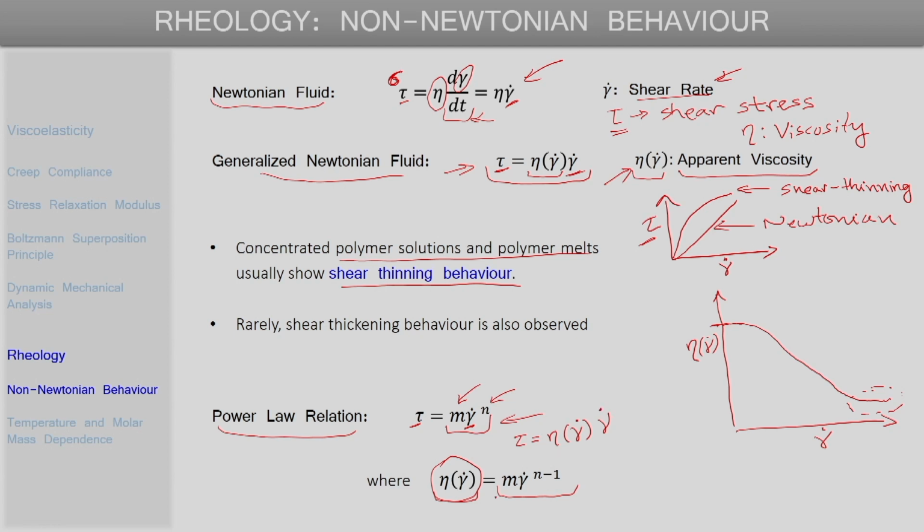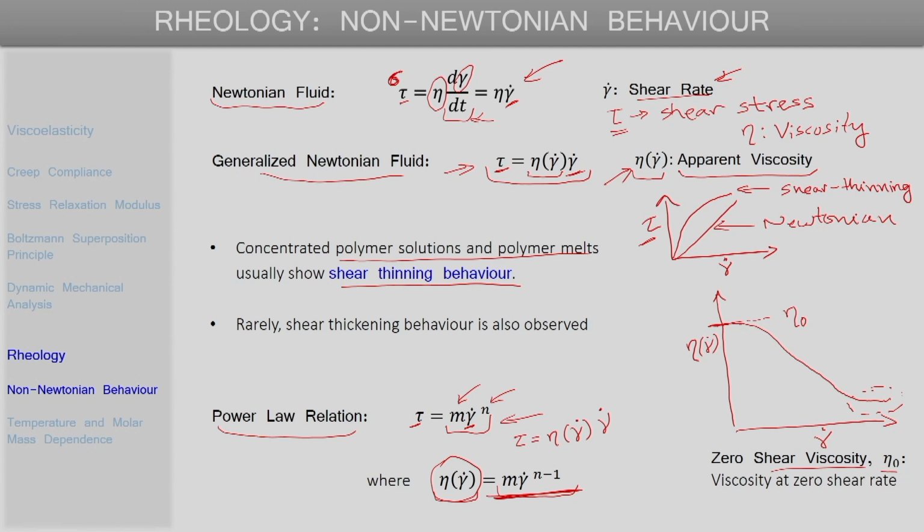Okay. So, apparent viscosity for power law fluid is defined like this, and finally, the viscosity at very small or almost zero shear rates here, that is denoted many times by the symbol eta naught, and that is called the zero shear viscosity. It corresponds to the viscosity of the fluid at almost zero shear rates.